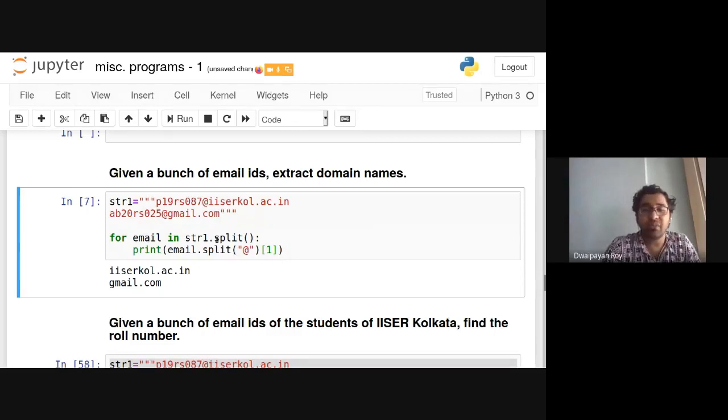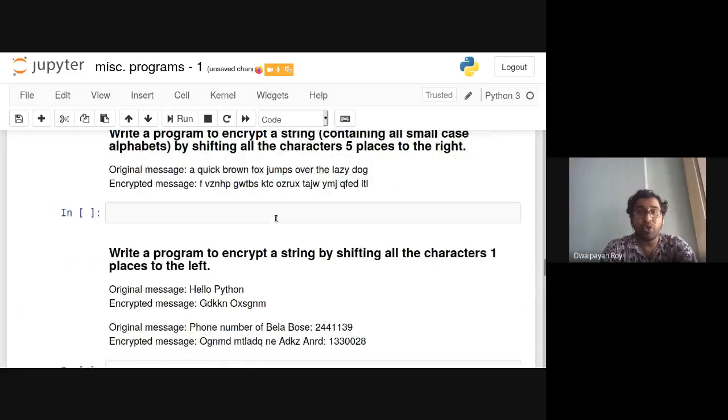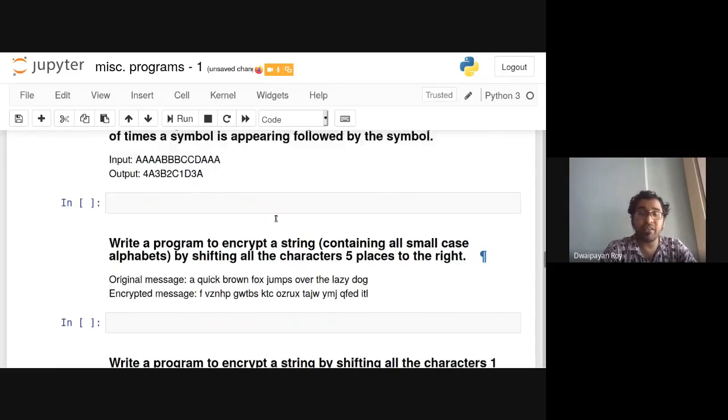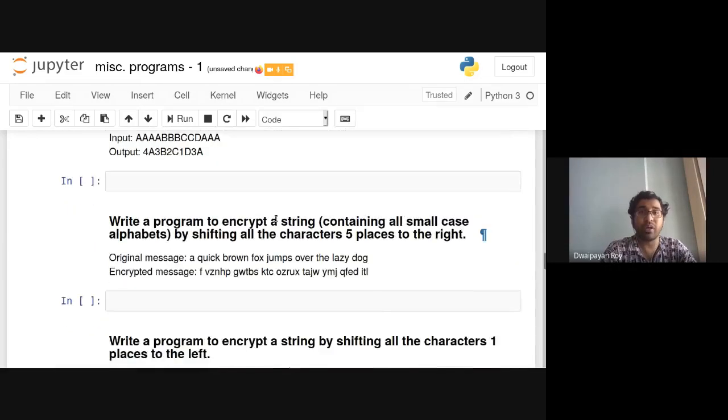So you can see we are getting these individual domain names from the whole email IDs like this, and we have already seen how to extract the corresponding roll number from the whole email ID. Okay, these three are very good programs.